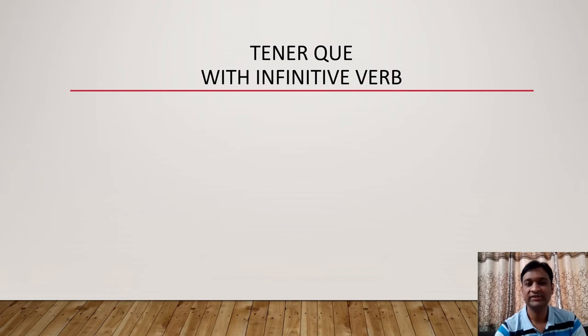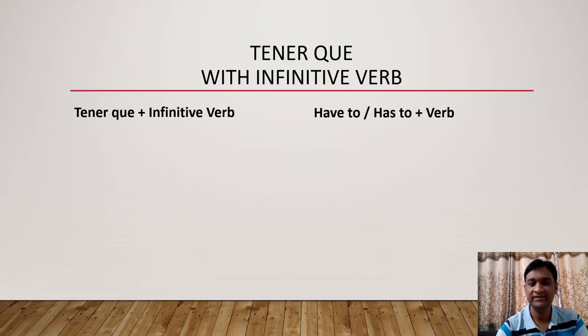So how to use tener que with infinitive verb? So first let us try to understand the different format in Spanish and in English. Tener que plus infinitive. So after any tener conjugation, if we find an infinitive verb, we have to add que. So the frame is tener que and then one more infinitive verb in Spanish. In English, the equivalent is have to plus verb or has to plus verb. With third person singular, he or she has to, and with the other subjects have to, and then one more infinitive verb. So clear the basic difference. Tener que plus infinitive verb. In English, have to or has to plus verb.